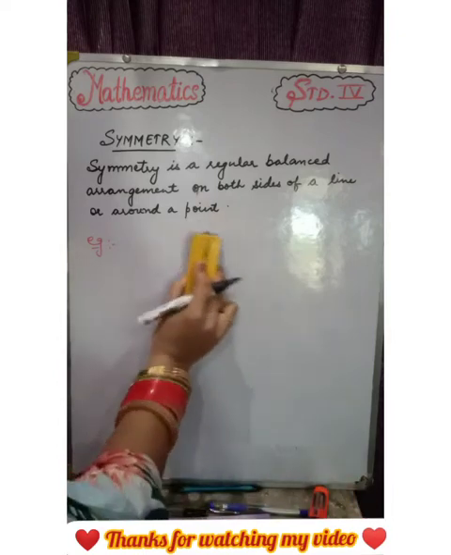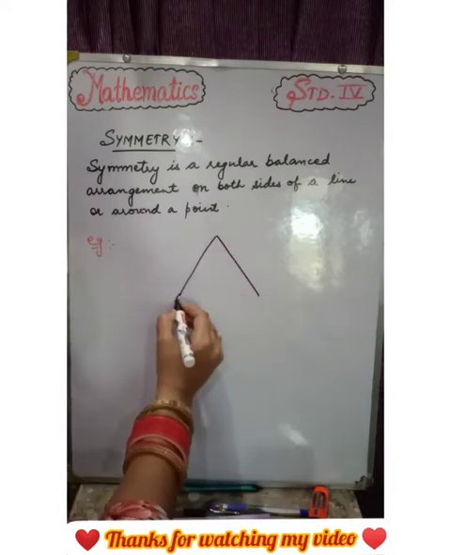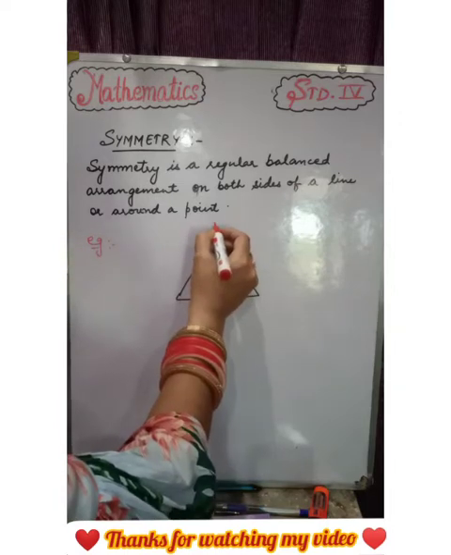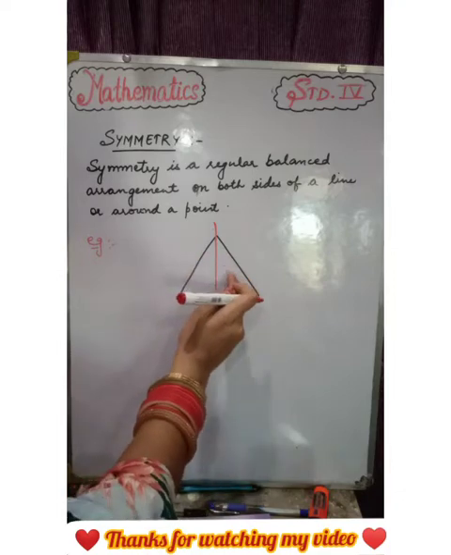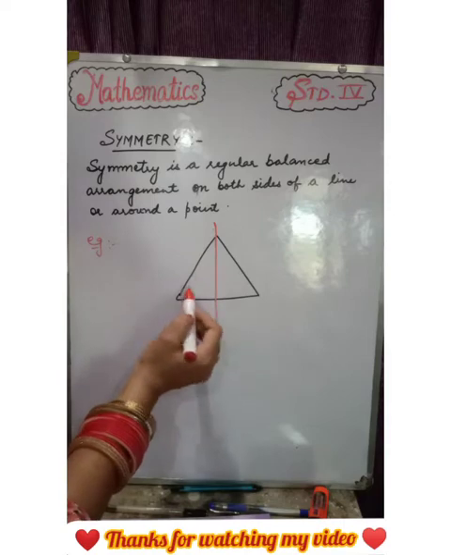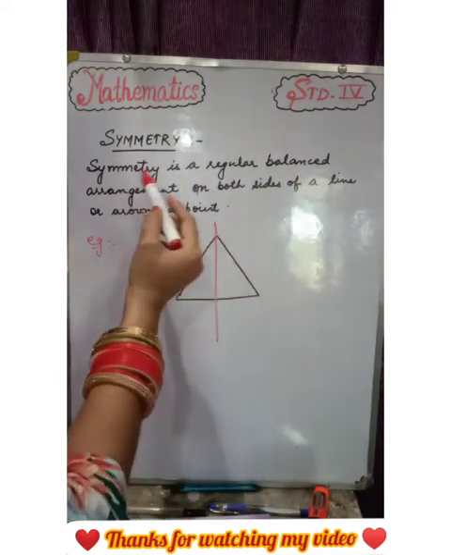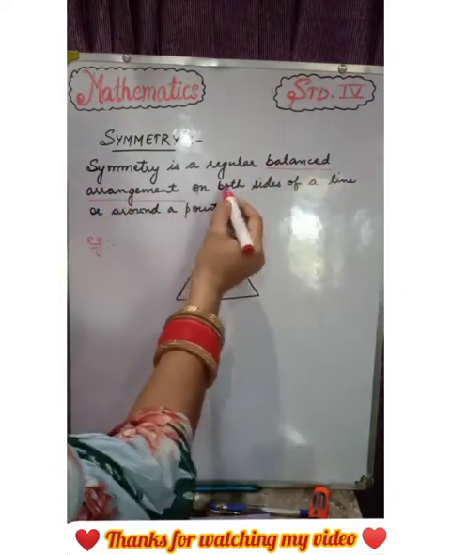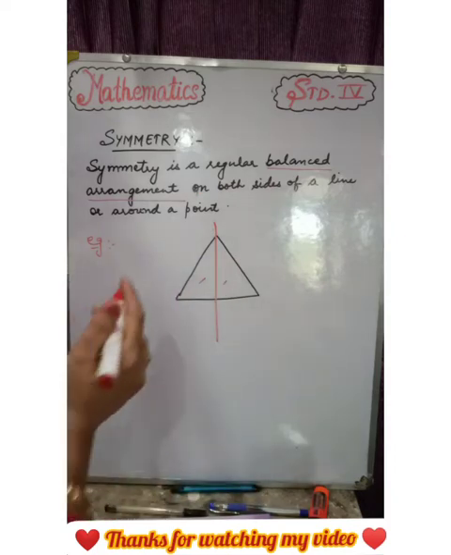Let me make it again. A triangle, and suppose this is a mirror. The face as it actually is will remain the same in the mirror. So both the parts are equal. What does it say? Symmetry is a regular balanced arrangement. Balanced means equal. Both sides are a balanced arrangement. This side and this side are both balanced, equal.